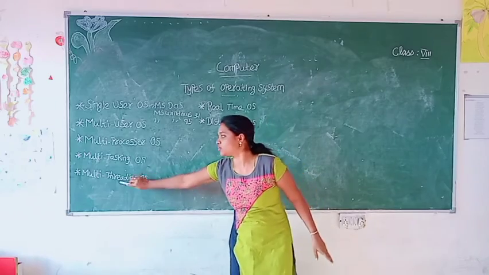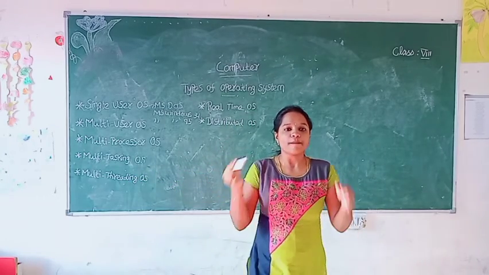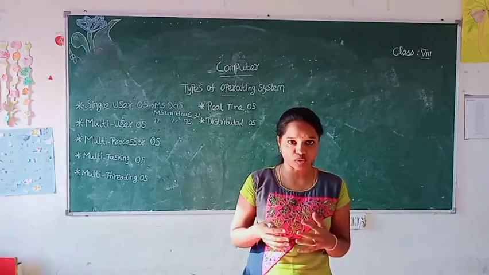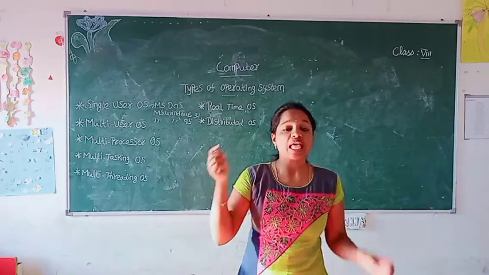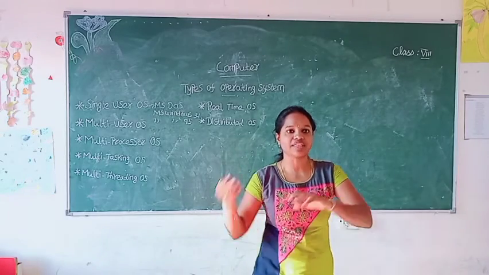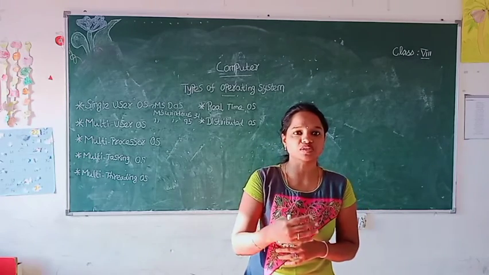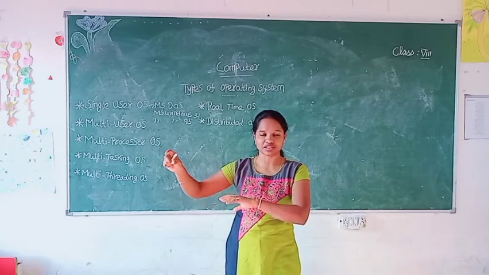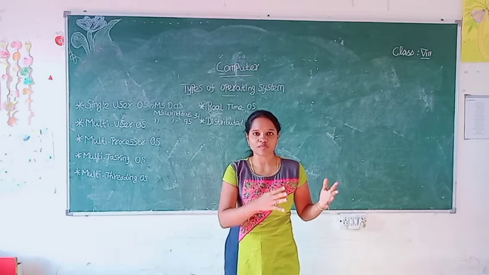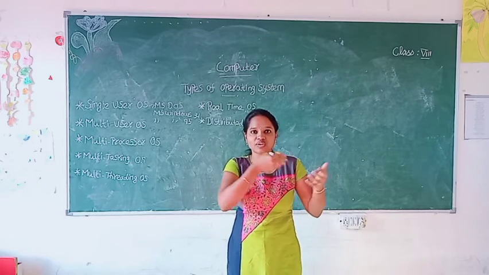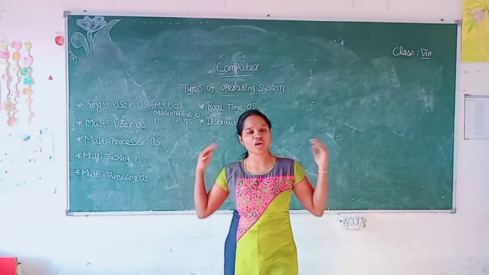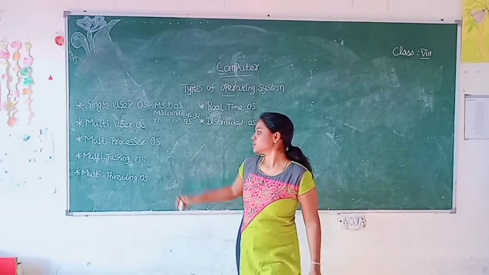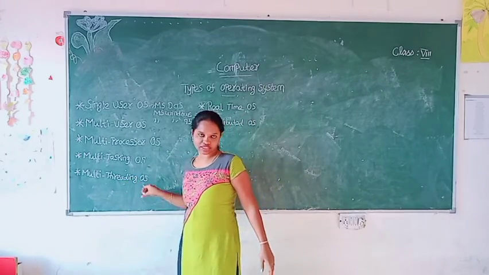So now tell me, what do you mean by multi-threading operating system? Multi-threading operating system means that it allows different parts of a software program to run simultaneously. This feature can delay the execution response of certain processes, because it allows all the programs to run simultaneously. Right? If you allow only one program, we will get the executed output at the correct time. If you run all the programs together at the same time, the process will be delayed. Clear? That is known as multi-threading operating system.